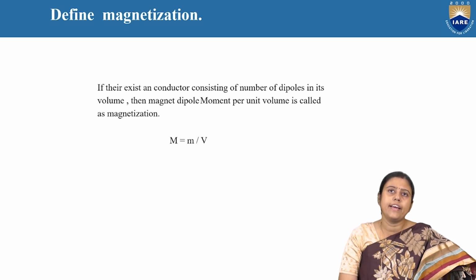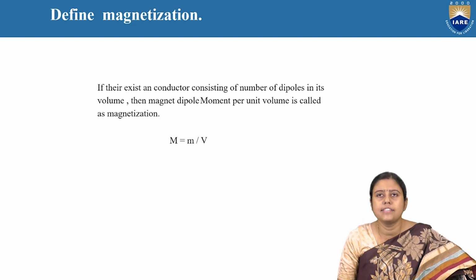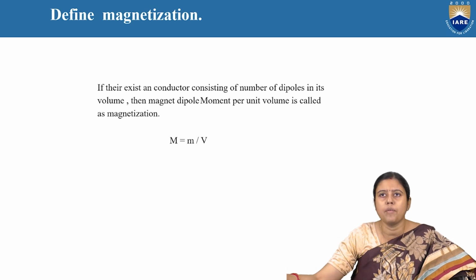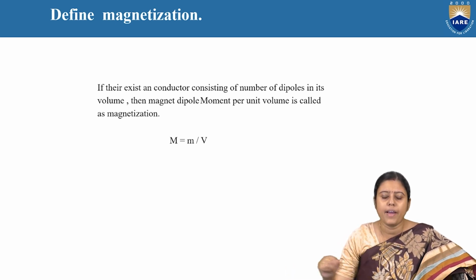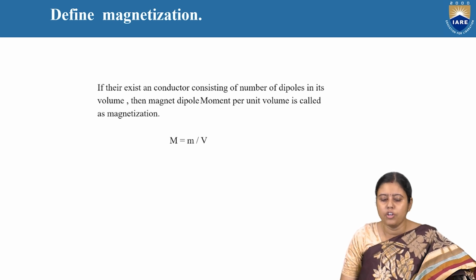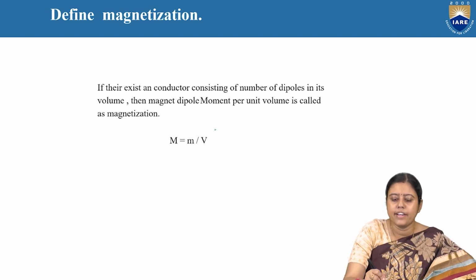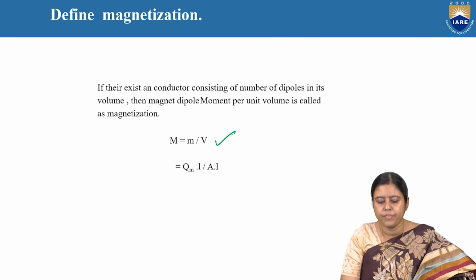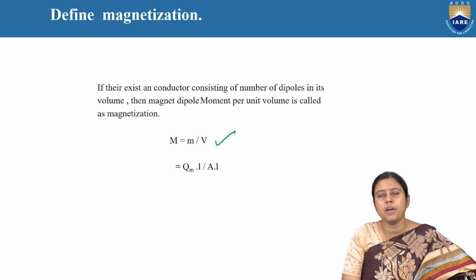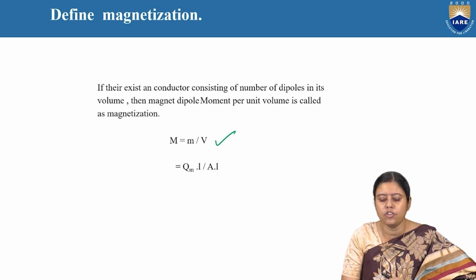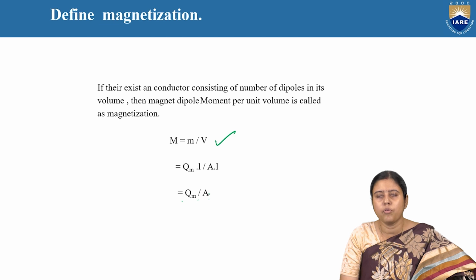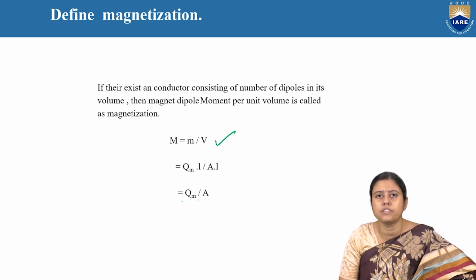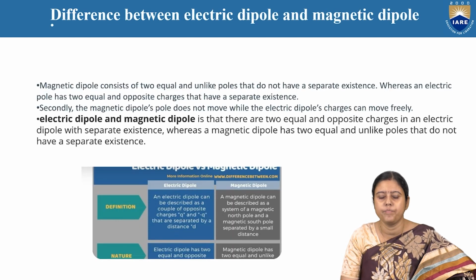What is magnetization? If there exists a conductor consisting of a number of dipoles in its volume, then the magnetic dipole moment per unit volume is known as the magnetization, M is equal to m by V. We got just now QM into L, and the volume is equal to A into L. So we can write QM by A. So what is the unit? The unit is weber per meter square.